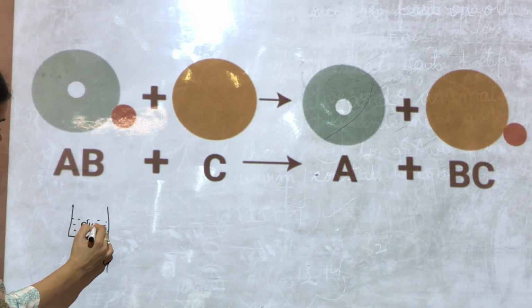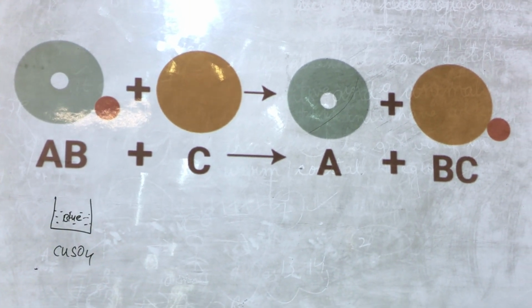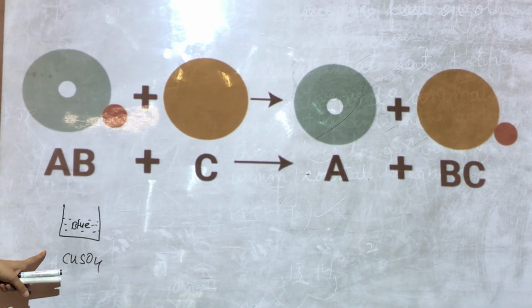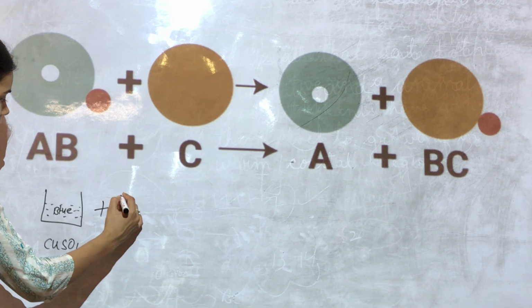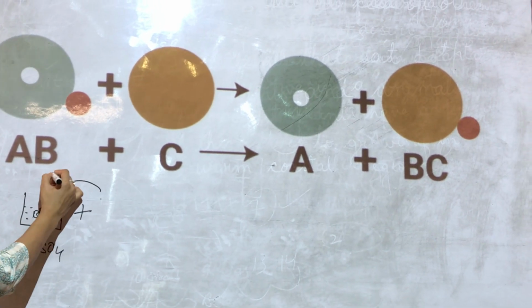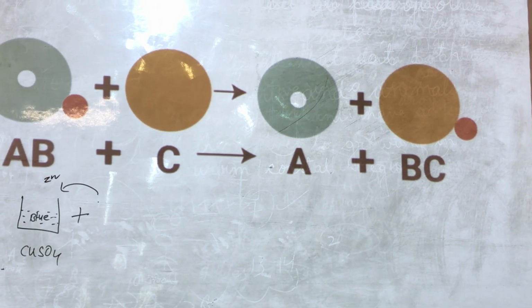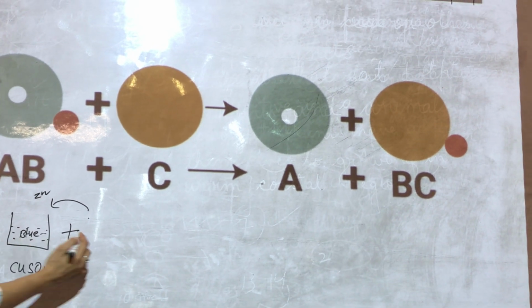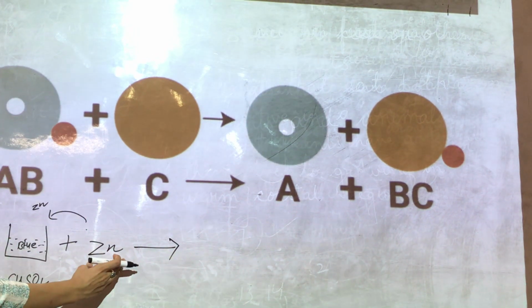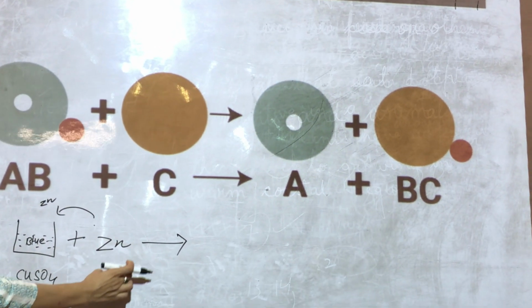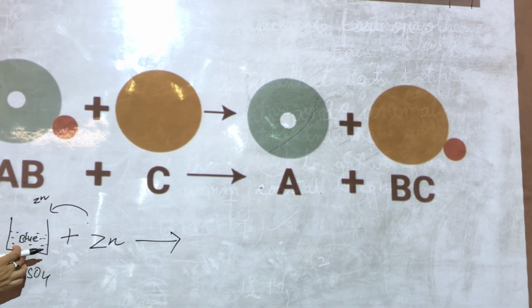CuSO4 is a salt solution and I am adding zinc metal to it. So what do you think will happen? This zinc is a strong metal. It will replace the copper.